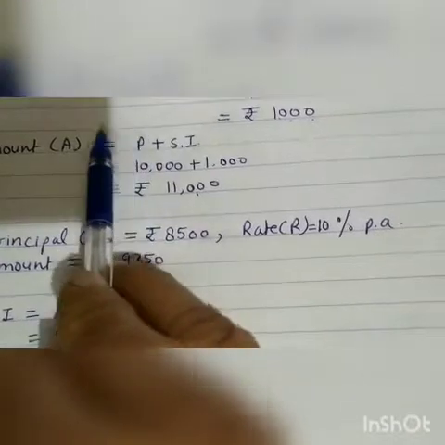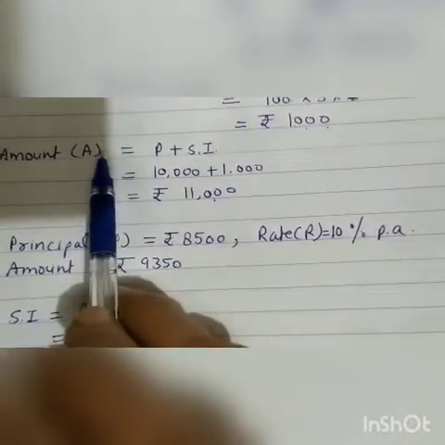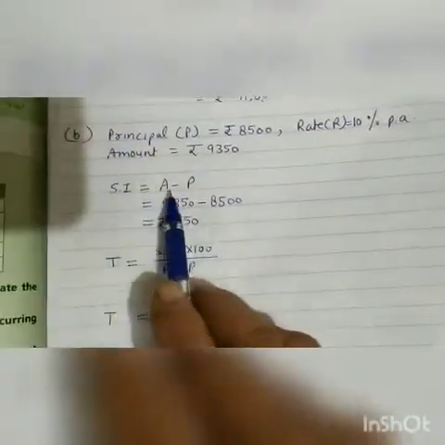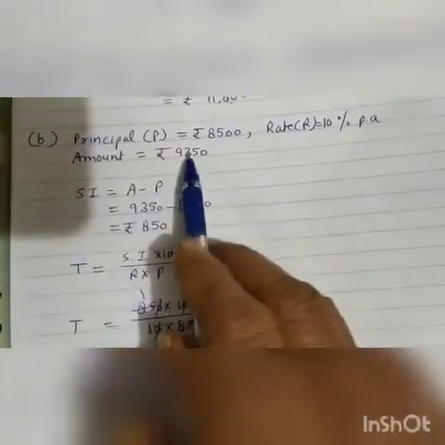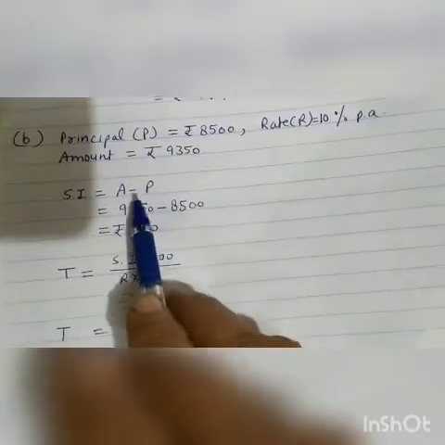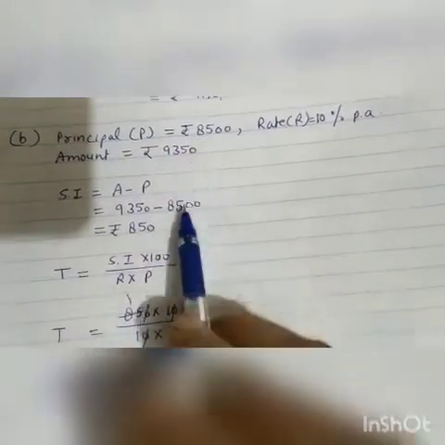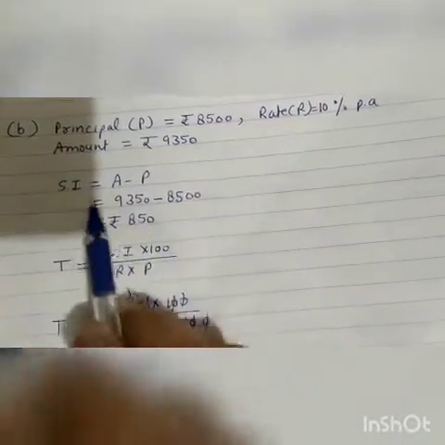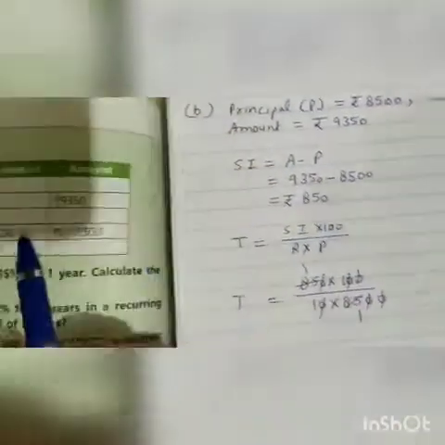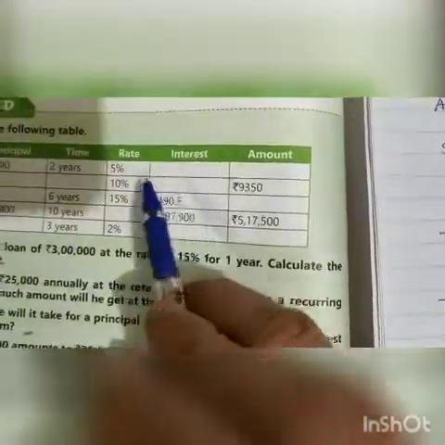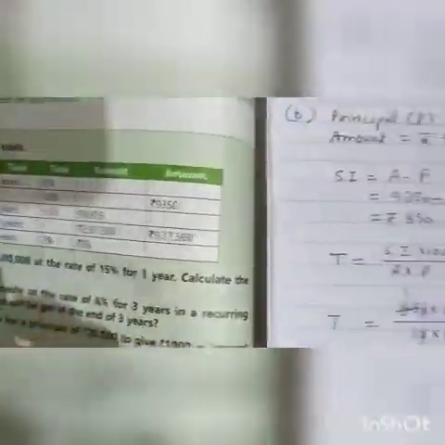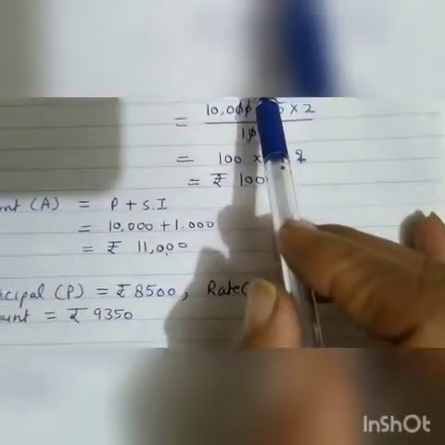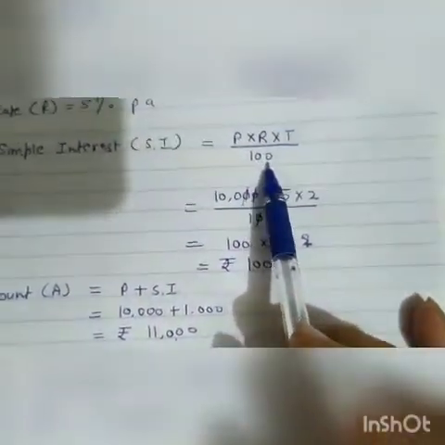If we take this P to this side, it will become A minus P is equal to simple interest. So, simple interest is equal to A minus P. A is amount 9,350 minus principal 8,500. Then we get 850 rupees. Simple interest is 850 rupees. This is this column, interest. Now we have to find time. The formula for time is formed from this formula. All the formulas are formed from this formula.